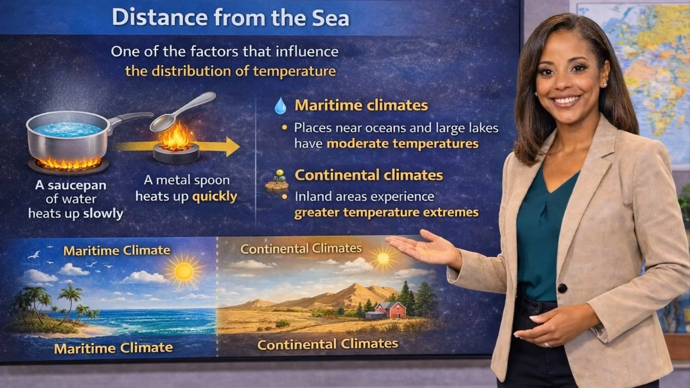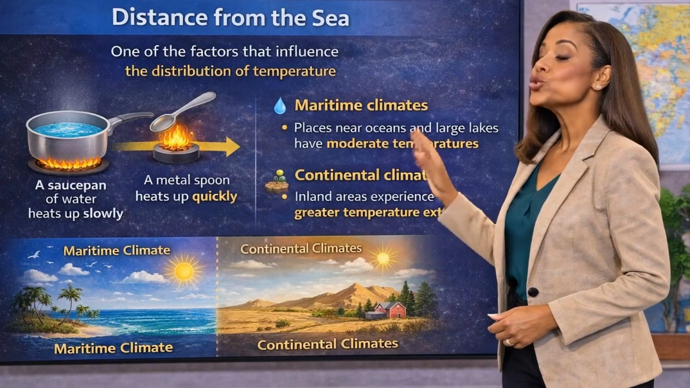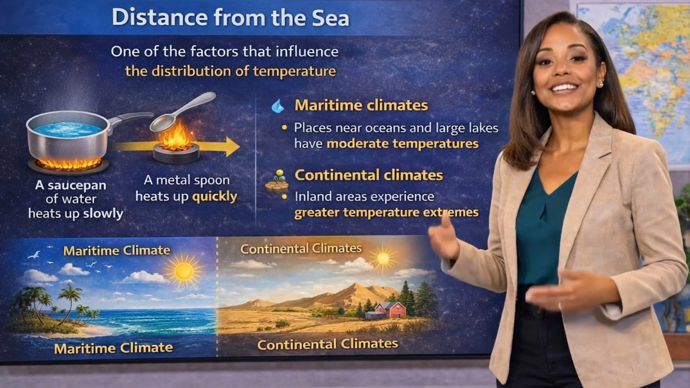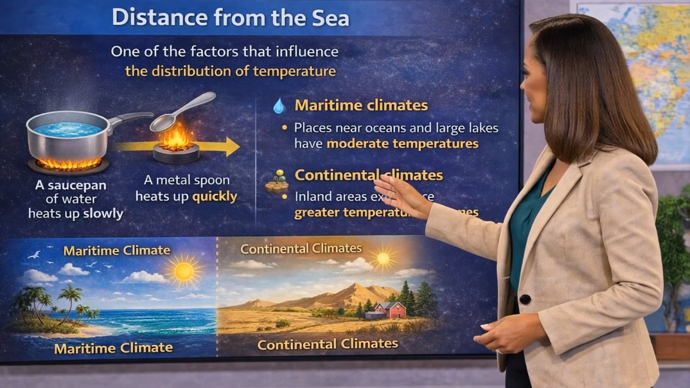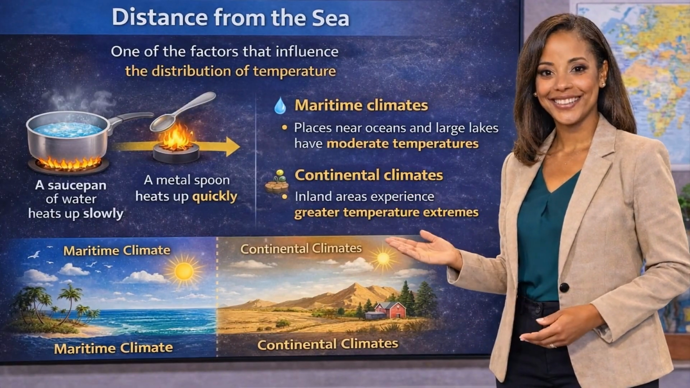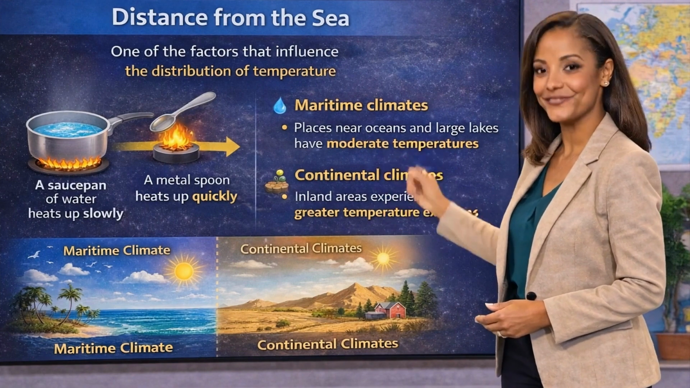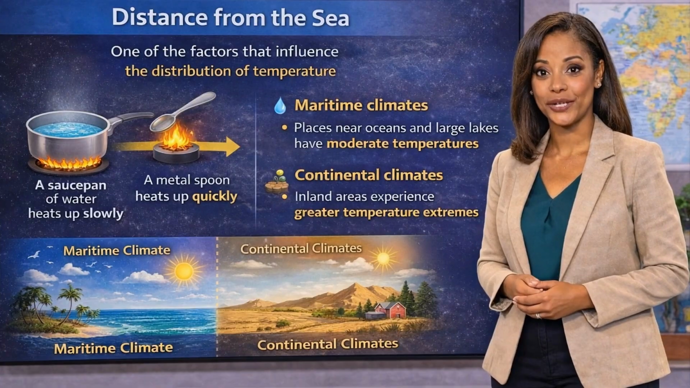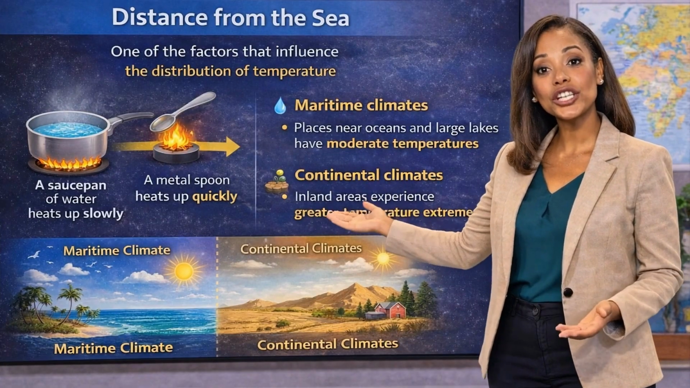Because of this, places near oceans and large lakes usually experience more moderate temperatures. These areas are said to have maritime climates. Places located far inland are influenced more by land surfaces. These areas often experience greater temperature extremes and are described as having continental climates.